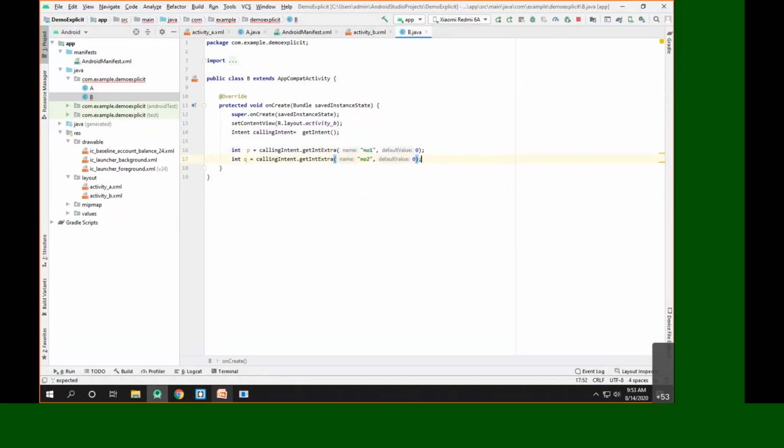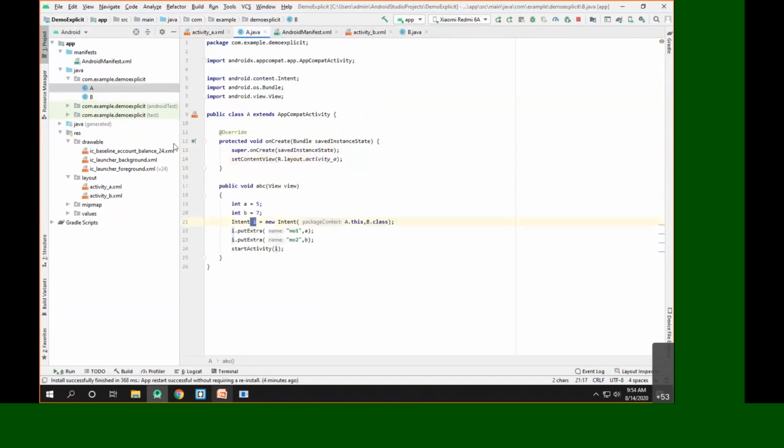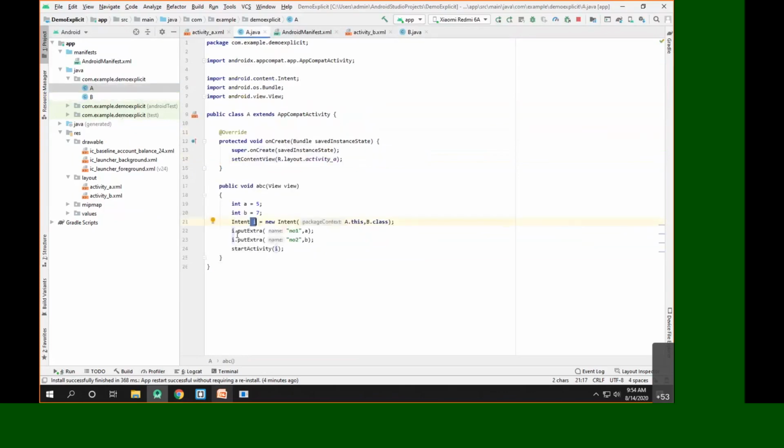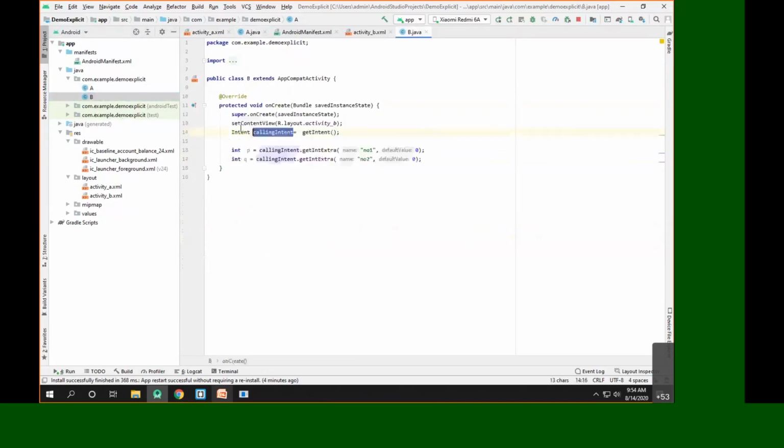its default value is 0. Now whatever values we have passed with the key names number 1 and number 2 via the intent I, we have given in terms of putExtra, and by taking the reference to the calling intent, we have called the method getIntExtra, and we identify those values based on the key names, number 1 and number 2, and the default values are 0.